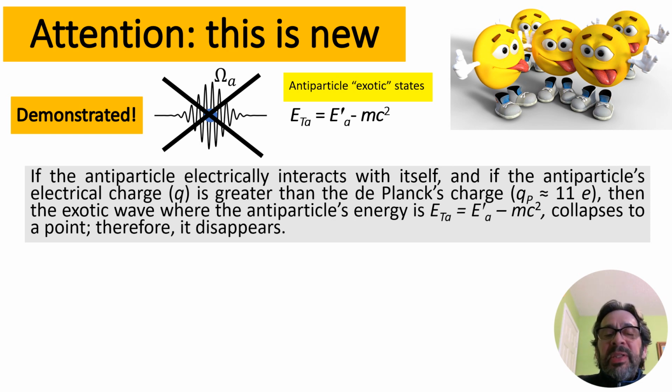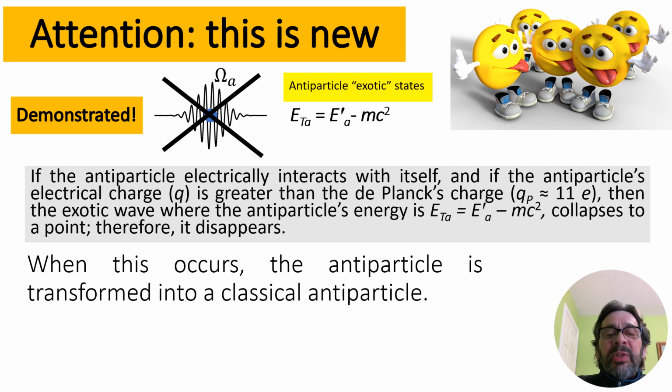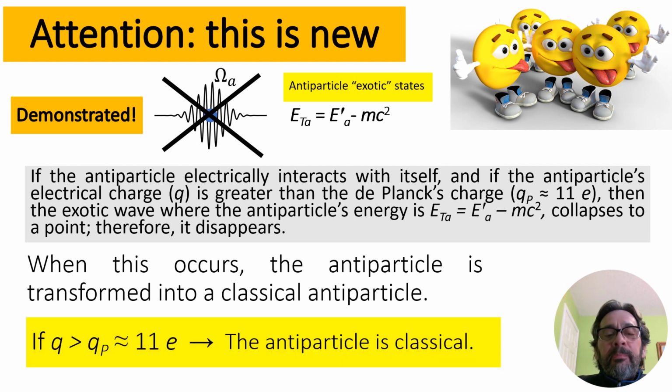Therefore, it disappears. When this occurs, the antiparticle is transformed into a classical antiparticle. If the charge of the antiparticle is larger than the Planck charge, the antiparticle is classical.